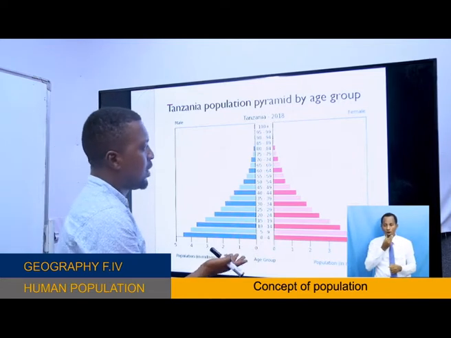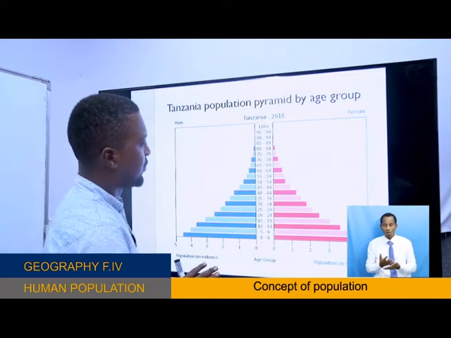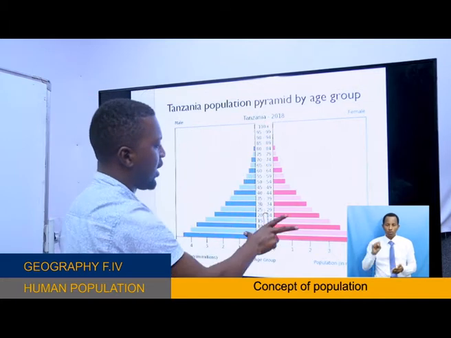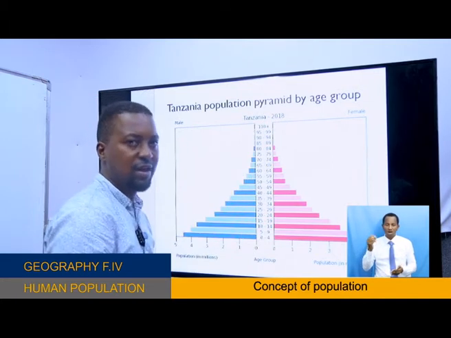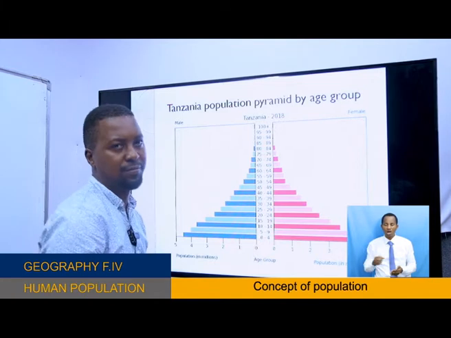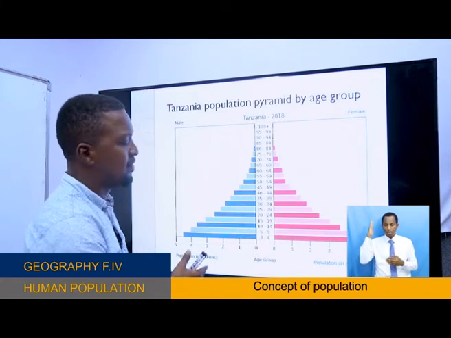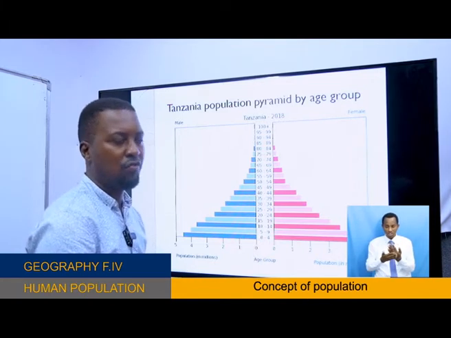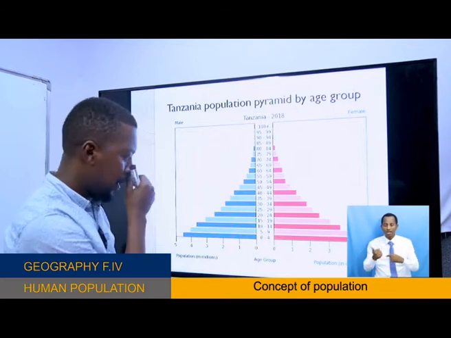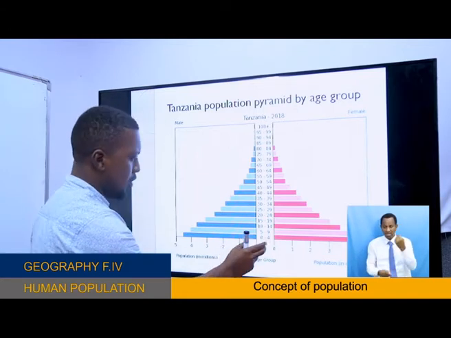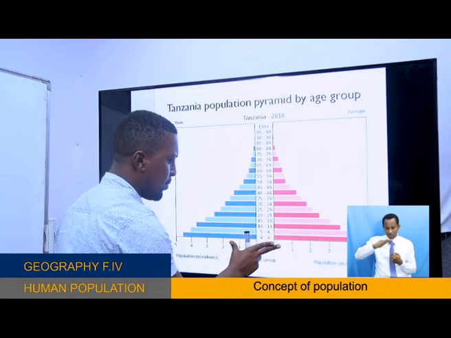Now, this population structure, as you can see, is like a triangle. It's a population structure of a developing country. Why is it a population structure of a developing country? As you can see, the base here is very broad.